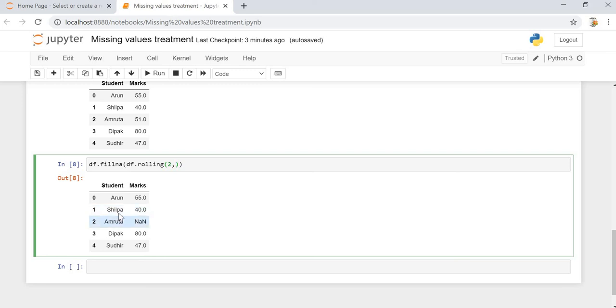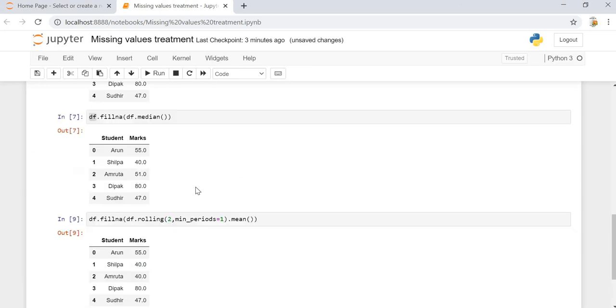So if we only have Shilpa and Amruta, then we can replace the value of Amruta with Shilpa's. But if we don't have Shilpa, and only Amruta is there, then we can't replace the null value in the case of Amruta. So for that, we need to implement minimum periods, which is at least 1. Once that is done, we need to calculate the rolling values. We need to calculate the mean of it.